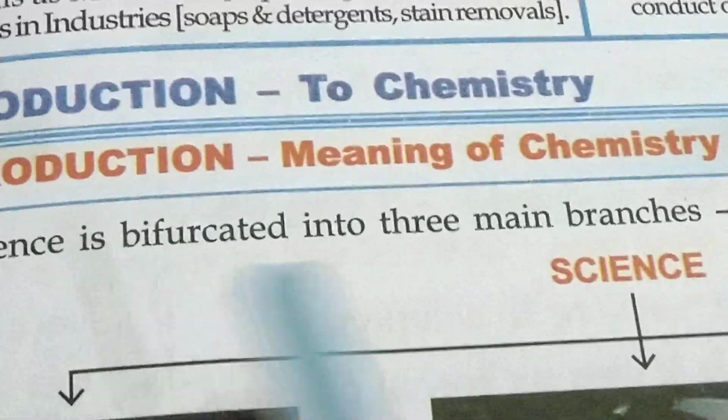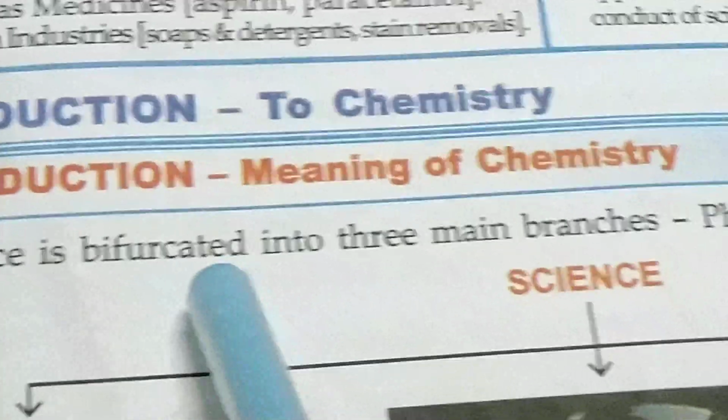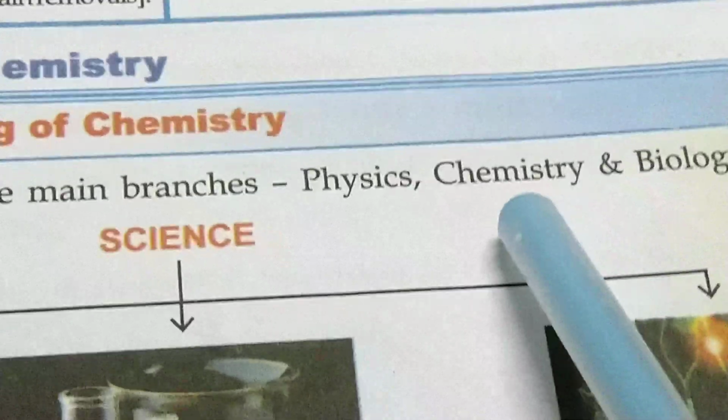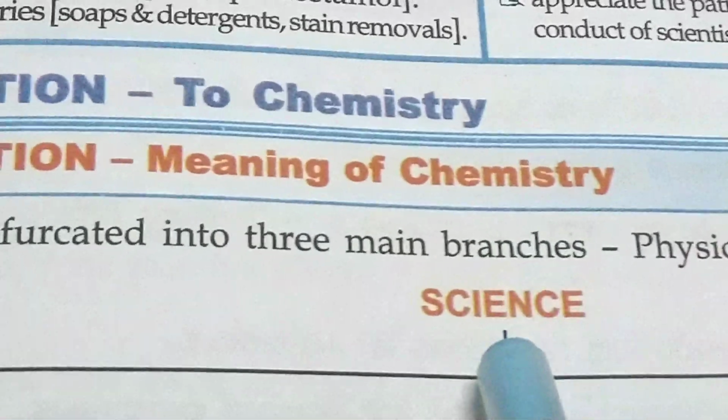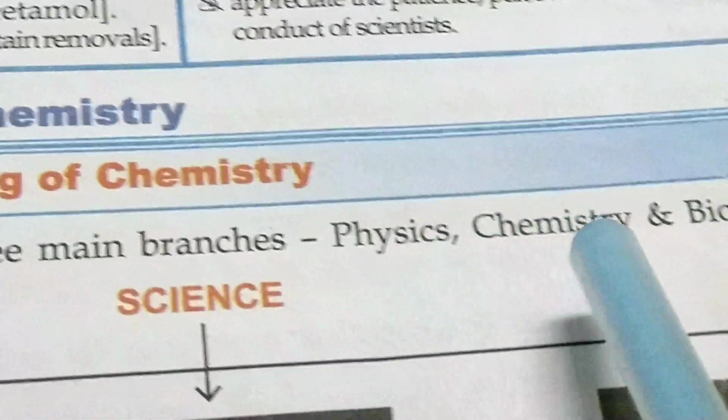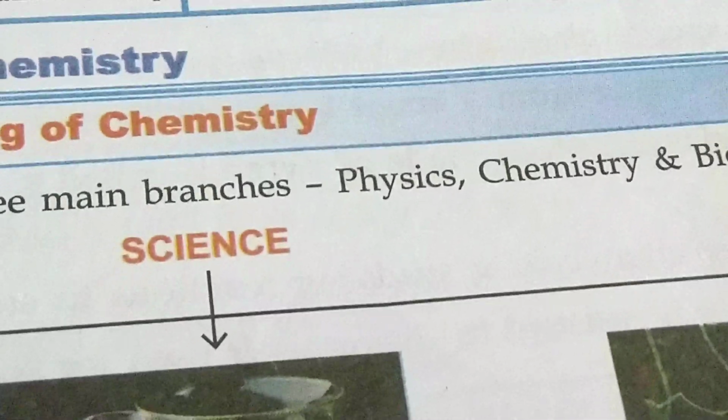Introduction to Chemistry. Science is bifurcated into three main branches: physics, chemistry, and biology. So basically, science is divided into three branches. They are physics, chemistry, and biology.